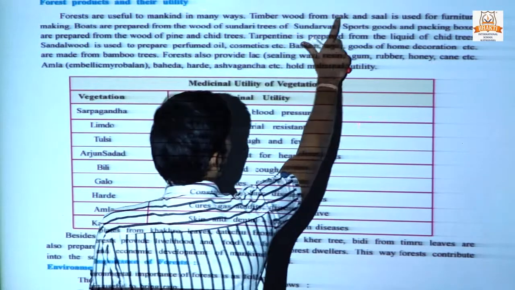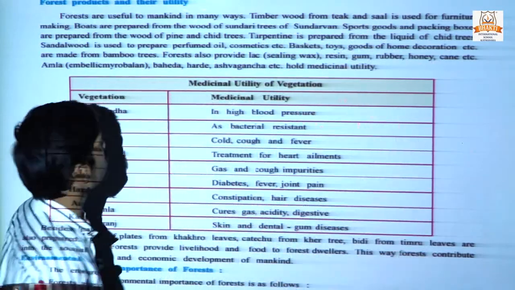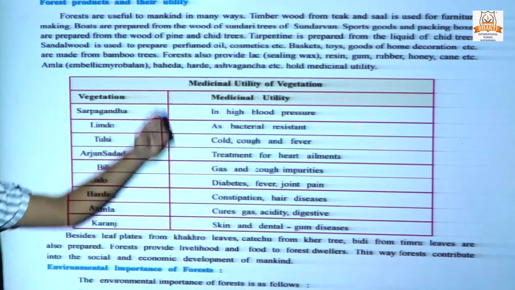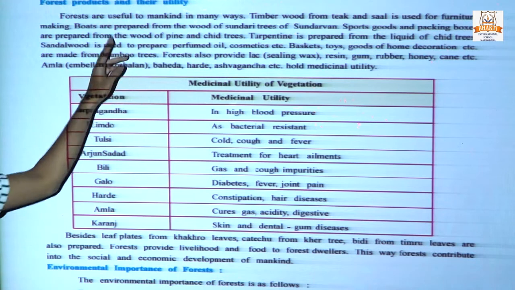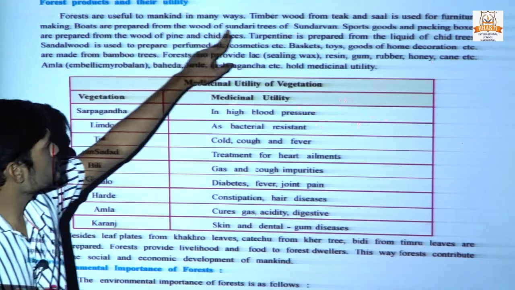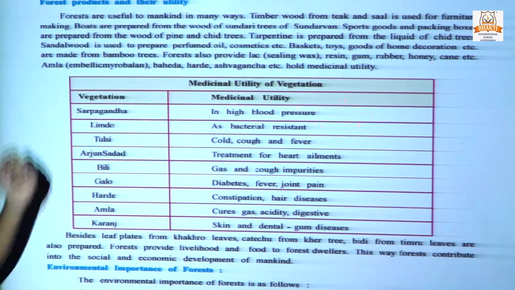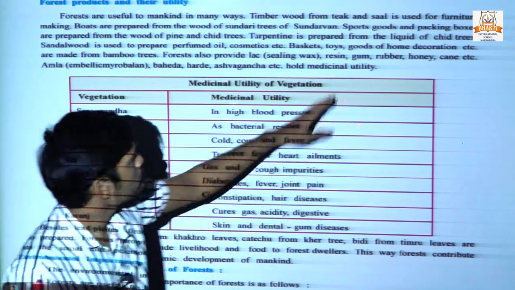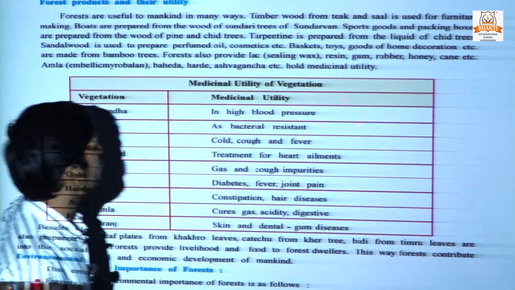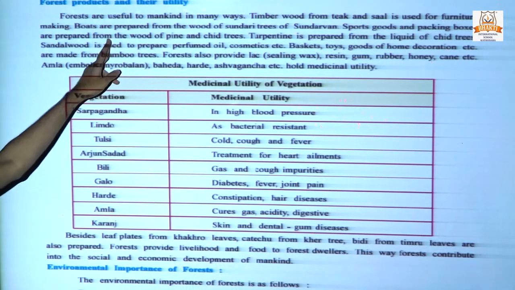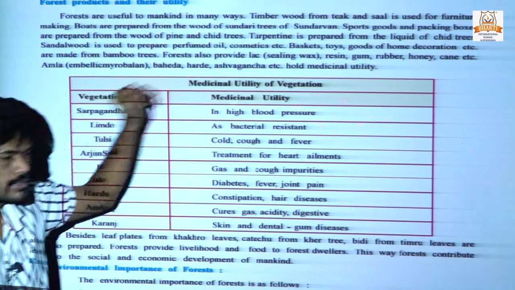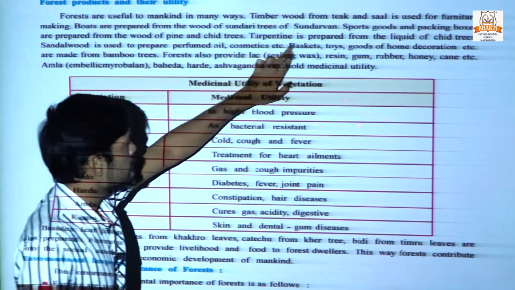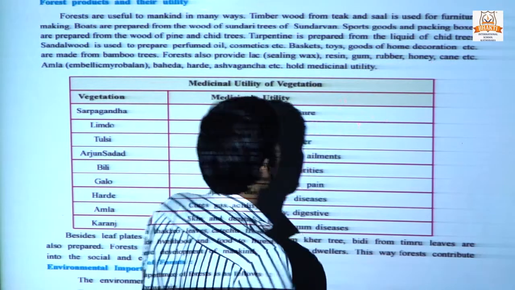Timber wood from teak and sal is used for furniture. From the tree of a teak and sal, they make timber wood which is useful for furniture. Next, boats are prepared from the wood of Sundri, which is found at the Sundarban Delta and is also known as a tidal or mangrove forest. Sports goods and packing boxes are prepared from the wood of pine and cheed trees, tropical coniferous trees. Turpentine is prepared from the liquid of a cheed tree.